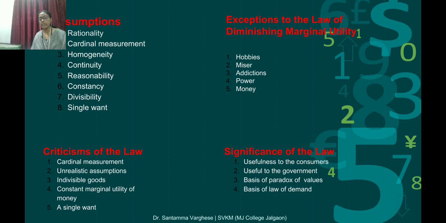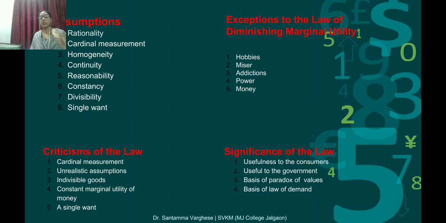Because we can't believe that satisfaction, utility maximization, we can't believe that. Indivisible goods means how can we take only these divisible goods? There are some indivisible goods, like a TV. The person watching more and more TV, we can't measure the utility. That is a criticism given. Then, constant marginal utility of money.